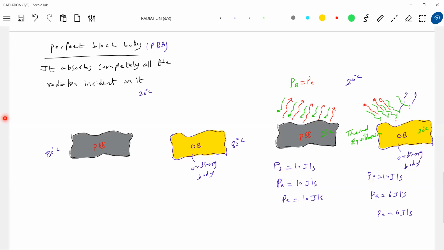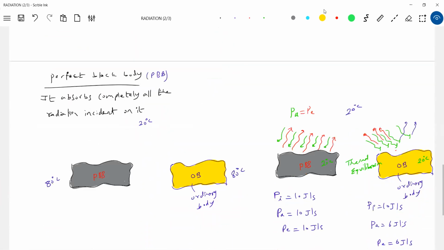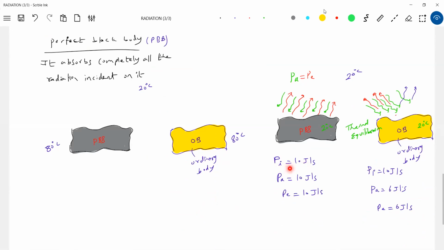Okay, in this way, how do you define the absorptive power? Absorbed energy to incident energy. So what is the incident energy? 10 joules. What is the absorbed energy? 10. So what is the ratio, the absorptive power, for the perfect black body? Shall we put 1?